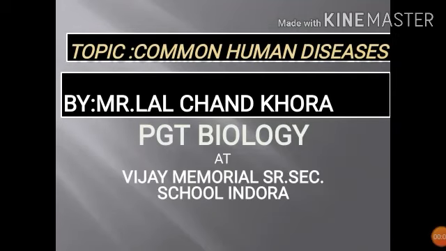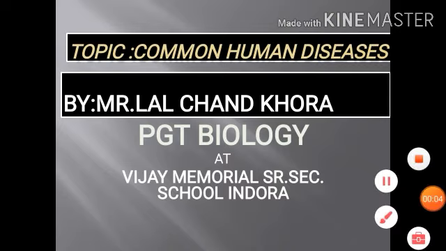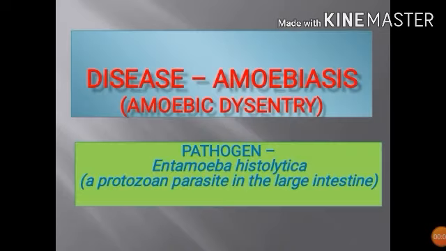My today's topic is some common human diseases. First disease is amoebiasis. It is caused by a pathogen Entamoeba histolytica, which lives in the large intestine of the human being. It is a protozoan parasite. It causes a disease, amoebic dysentery.